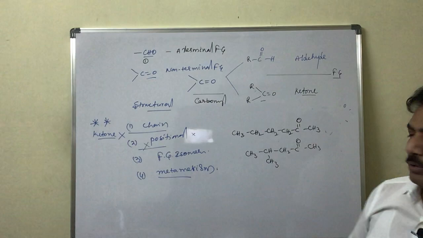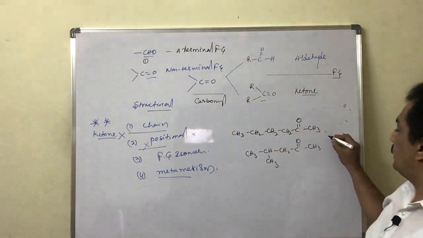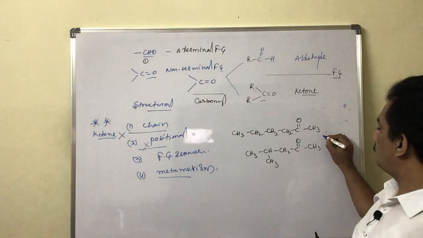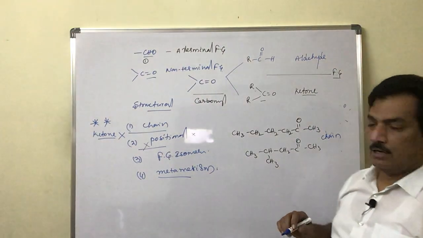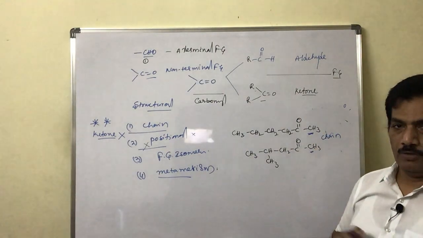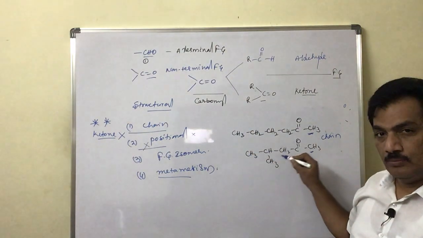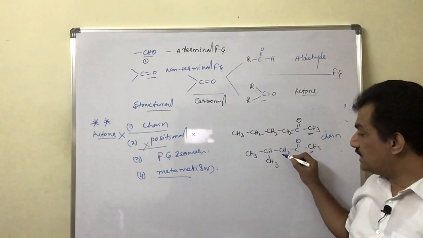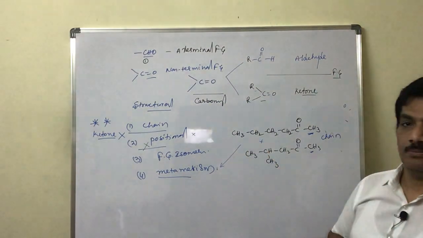So when different carbon numbers are present, we can consider them as chain isomers actually. Is it not? But remember, when one alkyl group is the same on one side and the other alkyl group is different in its chain, this is considered as metamerism but not chain isomerism.